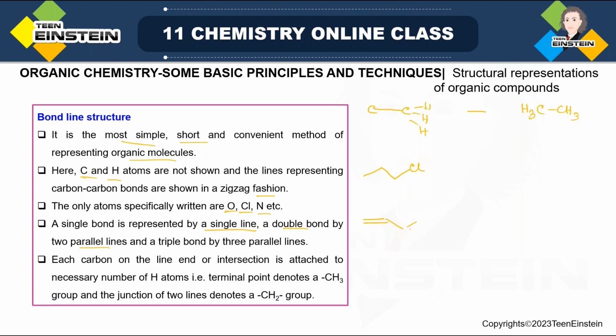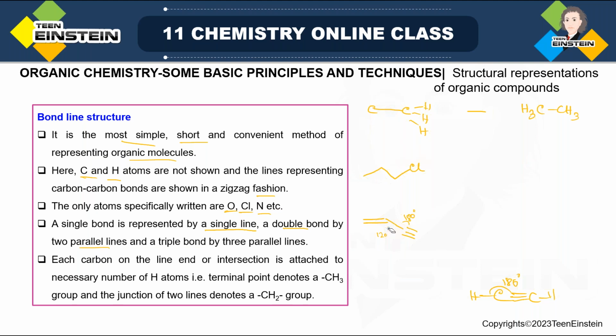Now, don't draw the triple bond like this. Don't use zigzag again, because when carbon-carbon is in a triple bond, they are always linear. Remember the structure of ethyne. This angle is always 180 degrees. When it is sp2, it is always 120. So try to maintain this as 120 degrees and do not draw it like this. So I will erase it and draw it again like this. So now it is 180 degrees. So it should be drawn like this.